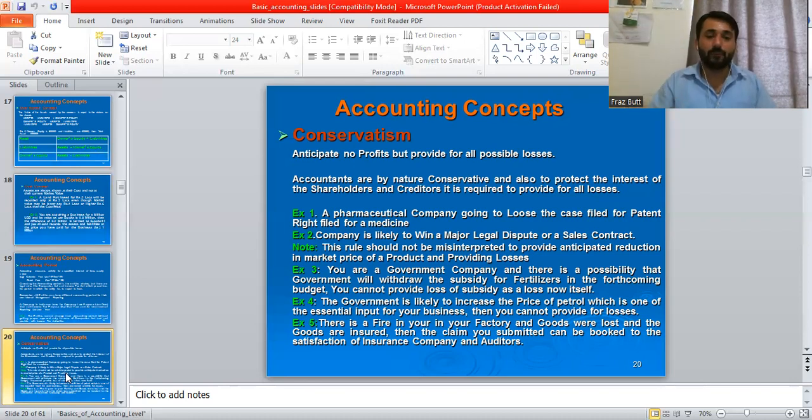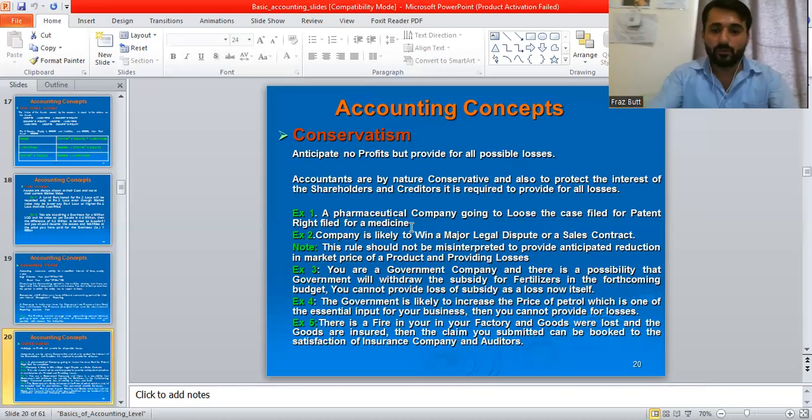For example, a pharmaceutical company going to lose a case filed for a patent right for a medicine. The pharmaceutical company knows that we have filed a patent right with the board, or in the SECP, the Securities and Exchange Commission. This is basically a legal organization which decides these cases.